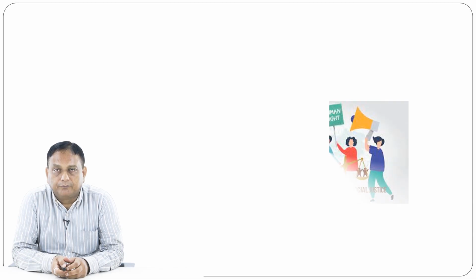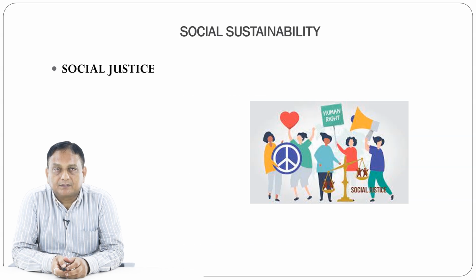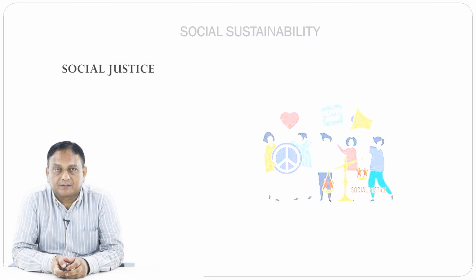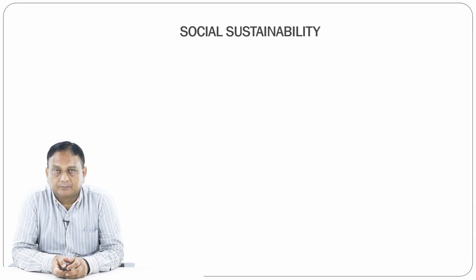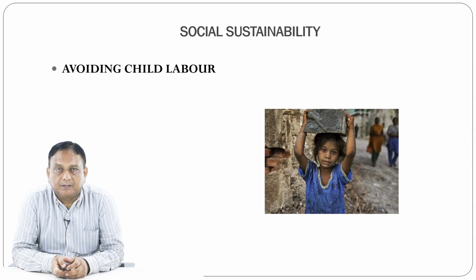When social sustainability is fulfilled, everybody will be happy and social justice is achieved. Social sustainability also talks about avoiding child labor, which is very useful information for the garment industry. So social sustainability is very important in society and it avoids child labor.